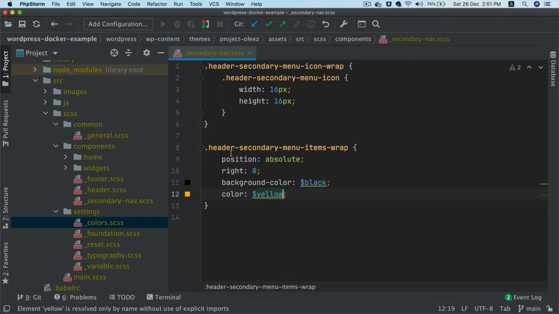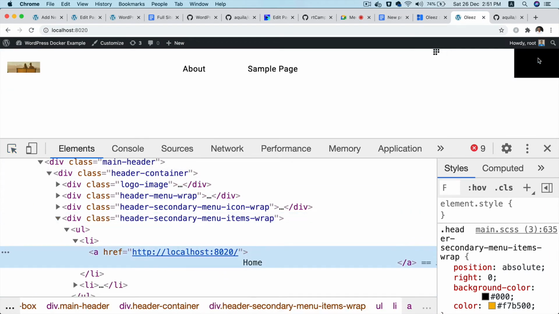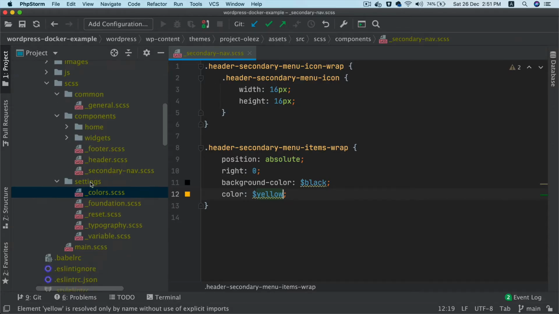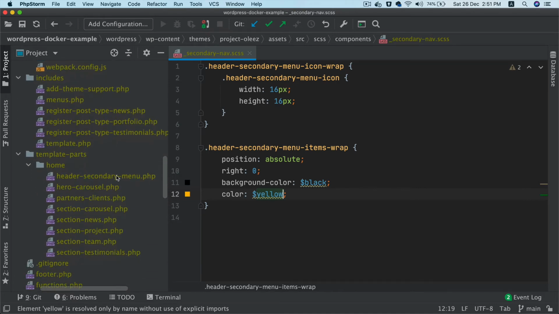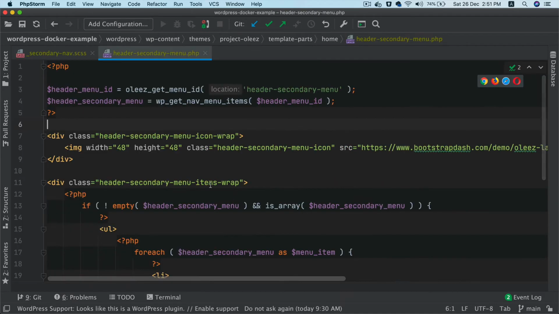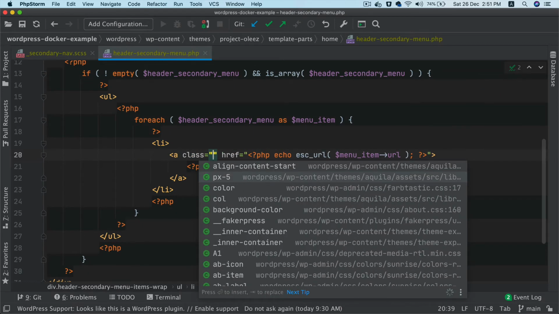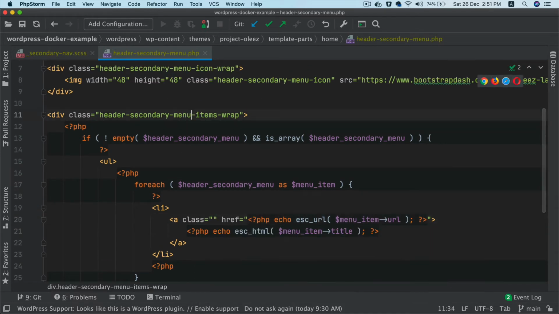Okay, now it's not being applied because the links inside of it are getting applied with their direct style. So we have to go and give them a class name. So where are they? They are here. Let's give them a class name. Class. Let's name it as menu link.